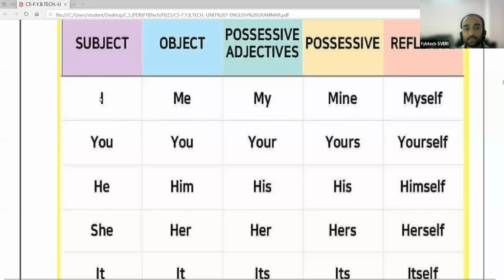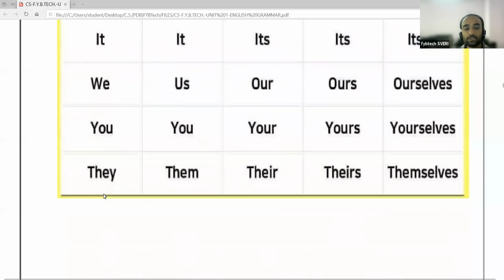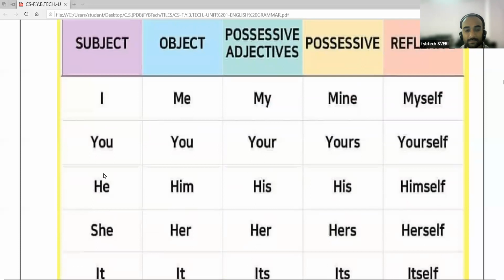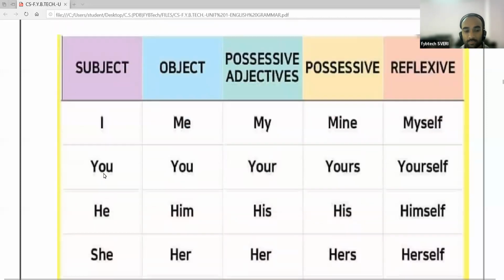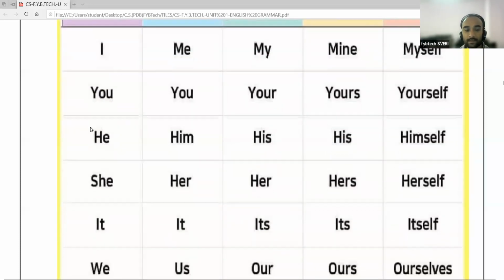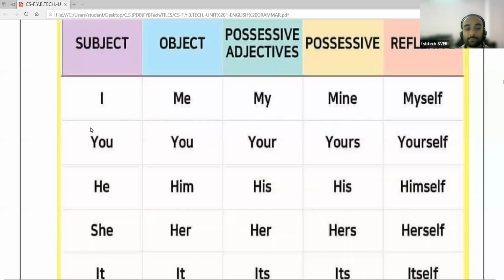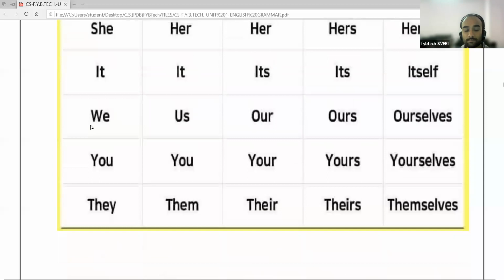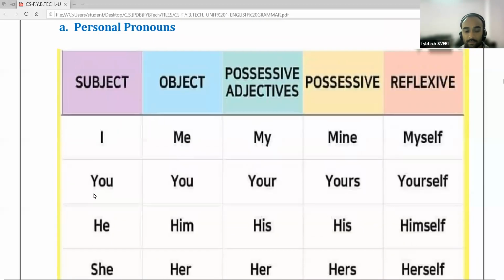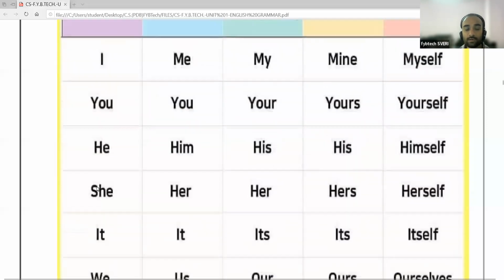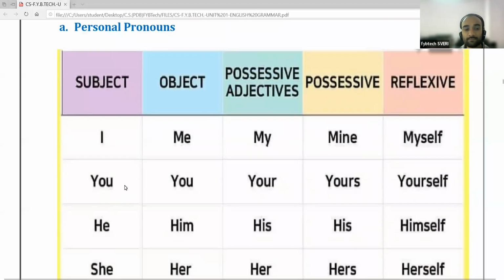Yes. So I, you, he, she, it, we, you, they. These are the subjective cases of the personal pronoun. Okay, I, we, you, he, she, it, they. Why are they called subjective cases? Because they function as the subject in the sentence.